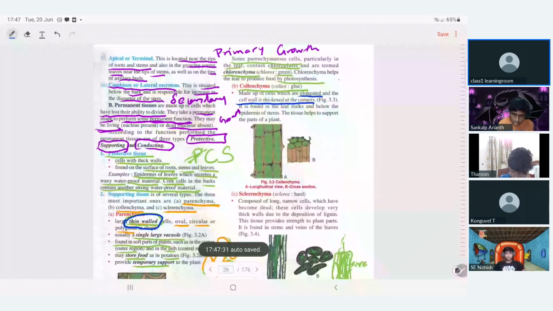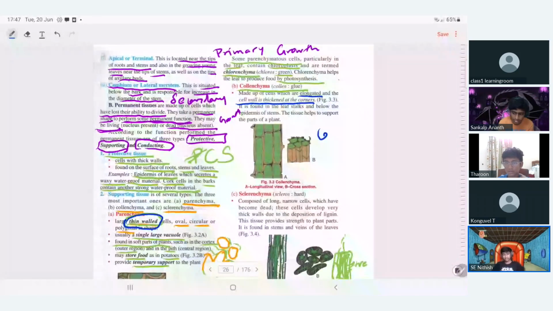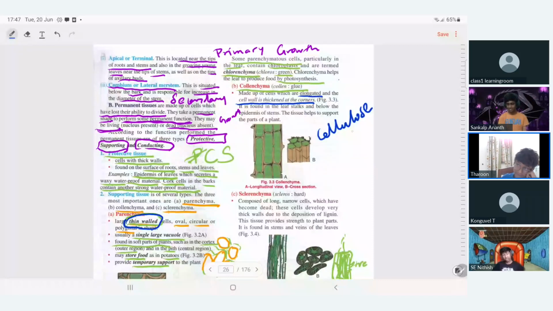What substance makes the cell wall? The chemical substance called cellulose.